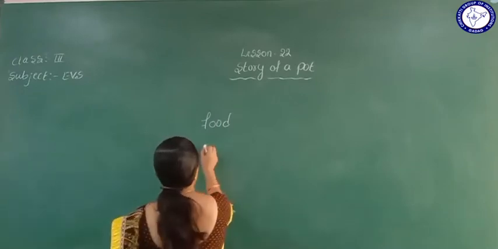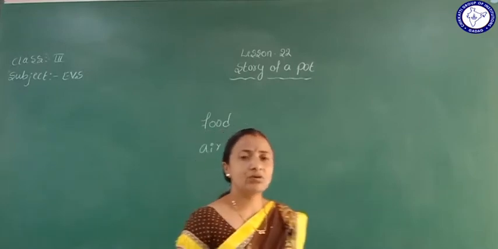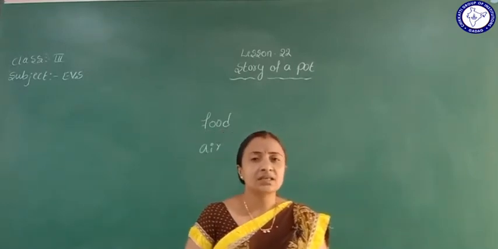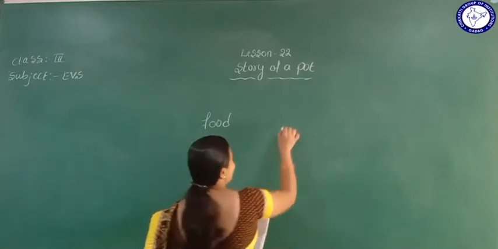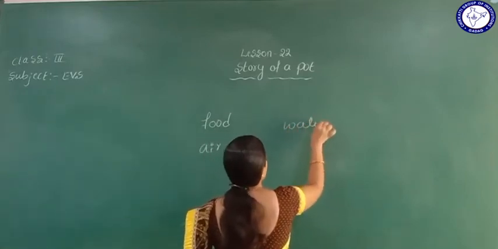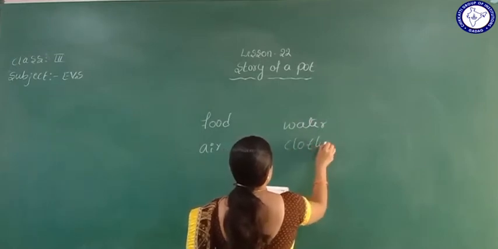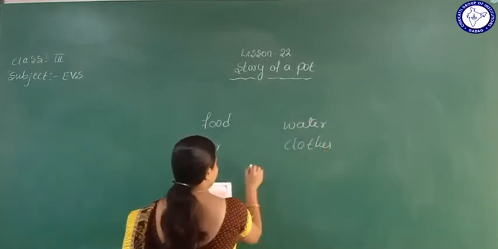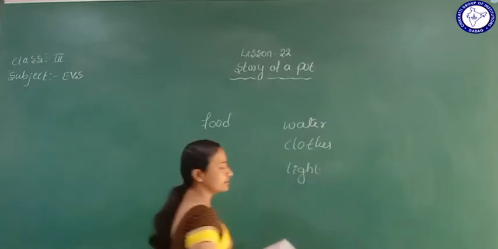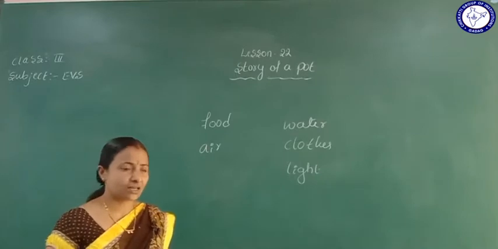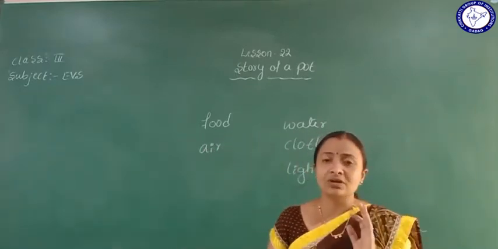Then air. Can you live without air? No, because we are breathing, so air is very important. Without water also we can't live. Then clothes are also needed for life. Then light, sunlight or man-made light. So these 5 are very important to our life.